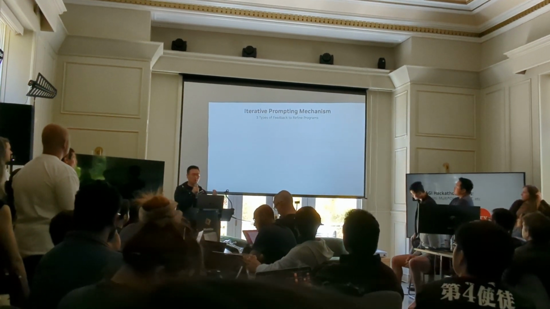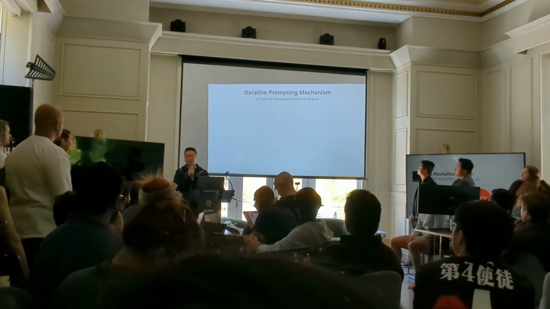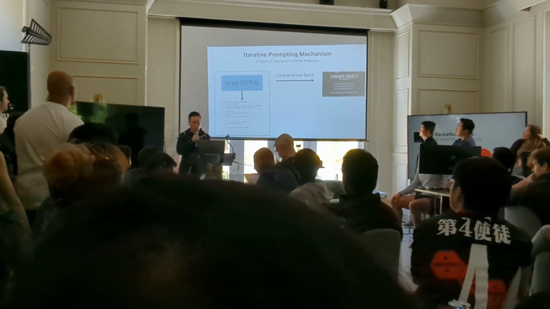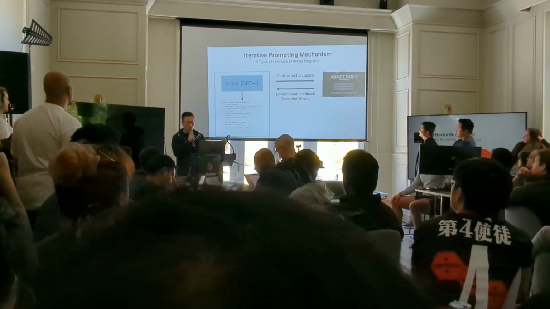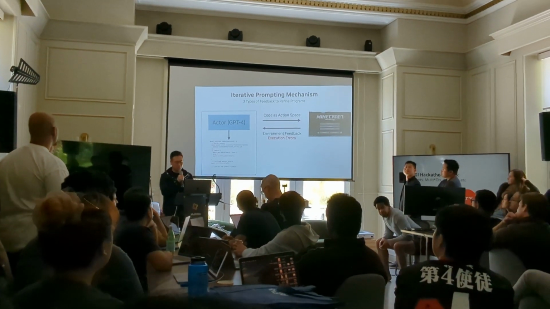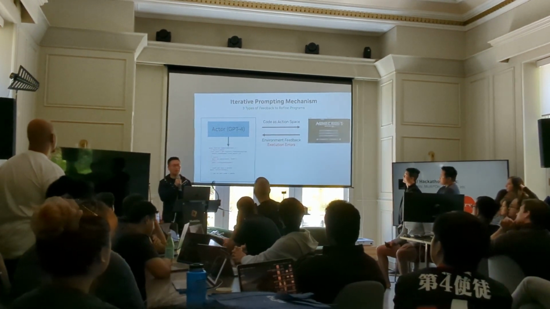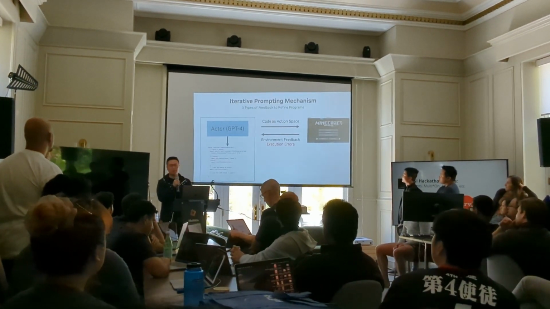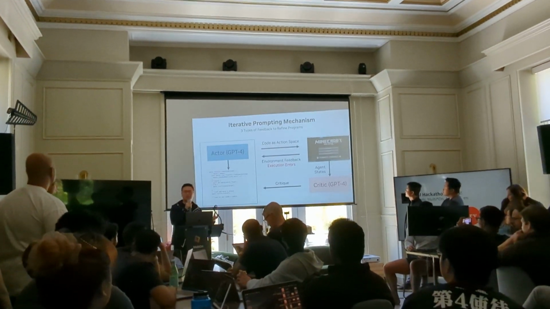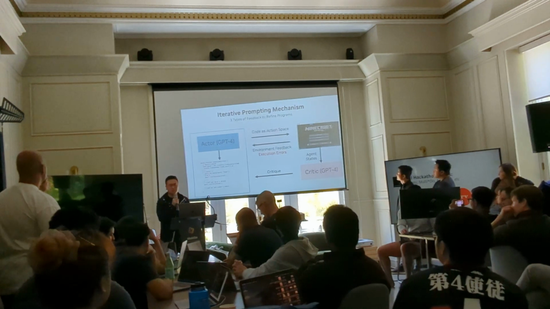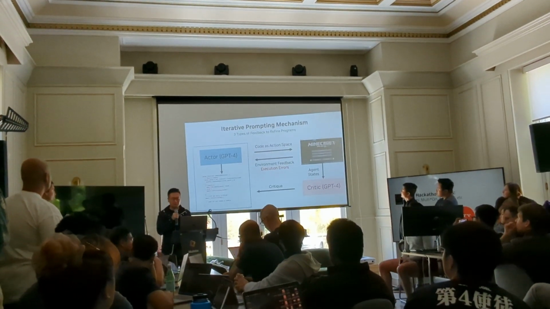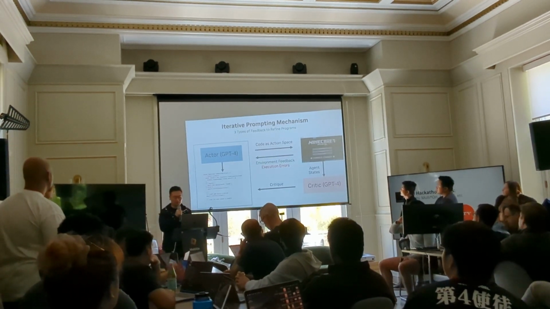But the code that GPT-4 wrote may not be correct on the first try, so we developed an iterative prompting mechanism where there are 3 types of feedback. One is execution error from the JavaScript interpreter, if you make a syntax error, for example. And the other is environment feedback, like you get a piece of item after executing this action. And another is a critic, again instantiated by a separate GPT-4, that does self-reflection from the agent's own past and its own state. And these help the agent refine the program effectively.